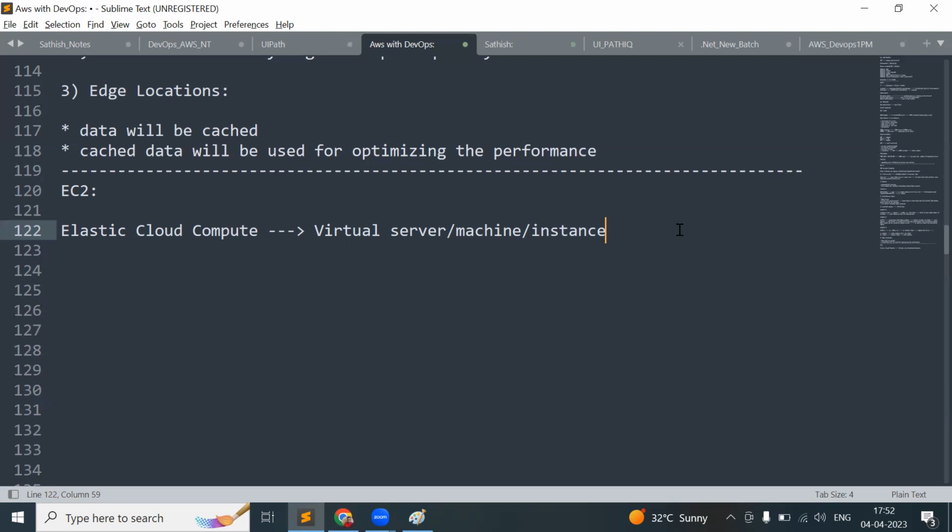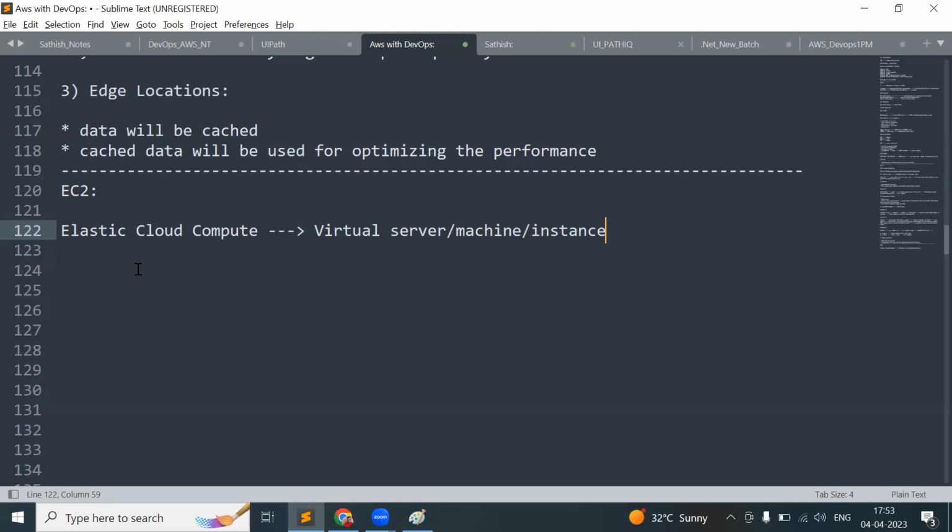You are going to create one Windows machine on your cloud. You are going to create one Linux machine on your cloud. We are going to create one Mac machine on your cloud. So even if you have a Windows machine in the AWS cloud, I can log in and then create the Linux machine. I can create the Mac machine virtually. You can use it virtually. So that is the EC2. Tomorrow we are going to create the Linux machine on our cloud, and the next day we will check out how to create the Windows machine as well.